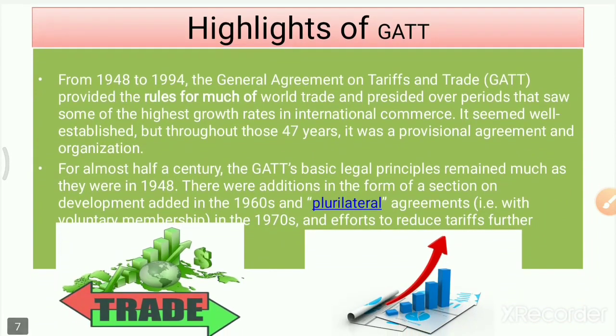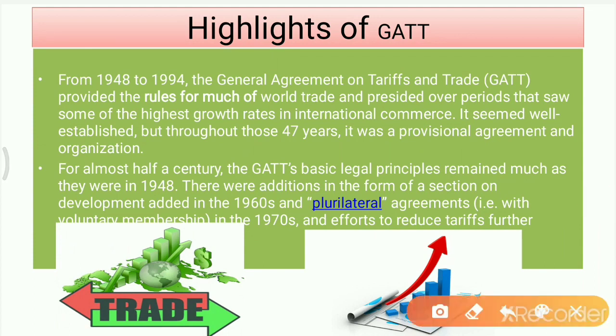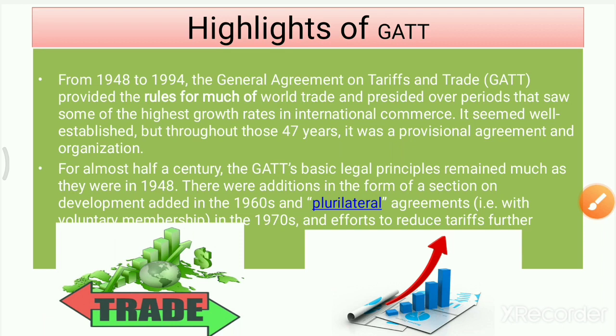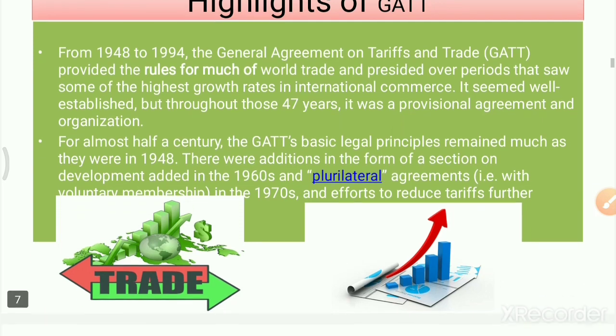How did this GATT work? From 1948 to 1994, that means almost half a century, GATT was in existence. Due to this GATT, if you look at these graphs, what this suggests is that there was an increase in the number of agreements, and it led to improvement and growth in international trade.